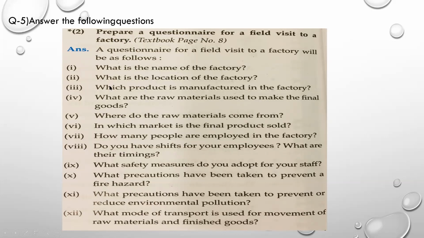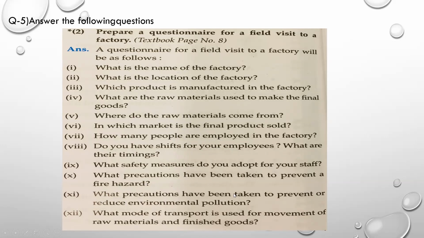So a questionnaire for a field visit to a factory will be as follows. You will be asking the persons who are staying there, what is the name of the factory? Next, what is the location of the factory? Which product is manufactured? What are the raw materials used to make the final goods? From where do these raw materials come? Then in which market are the final products sold? How many people are working? In how many shifts do the people work? What are their timings? What safety measures are taken by the company for their precaution? What other precautions are you taking to avoid some fire hazard or any such tragedy to happen in the future?